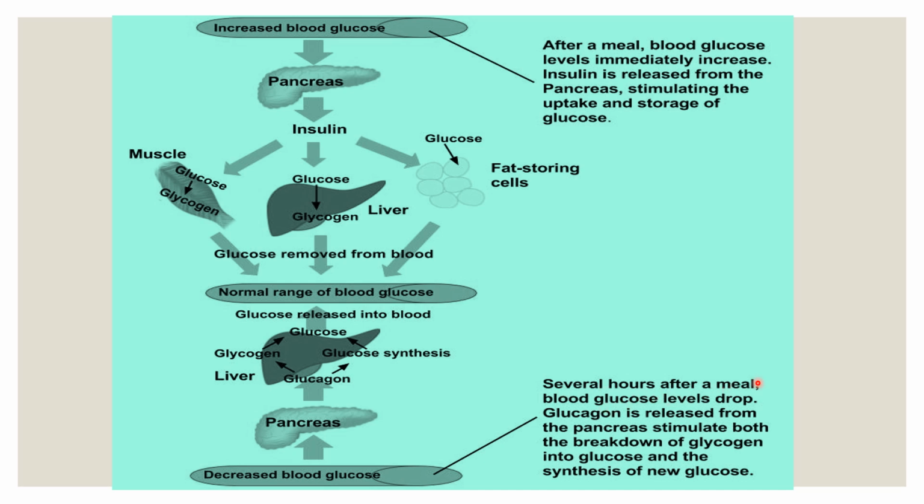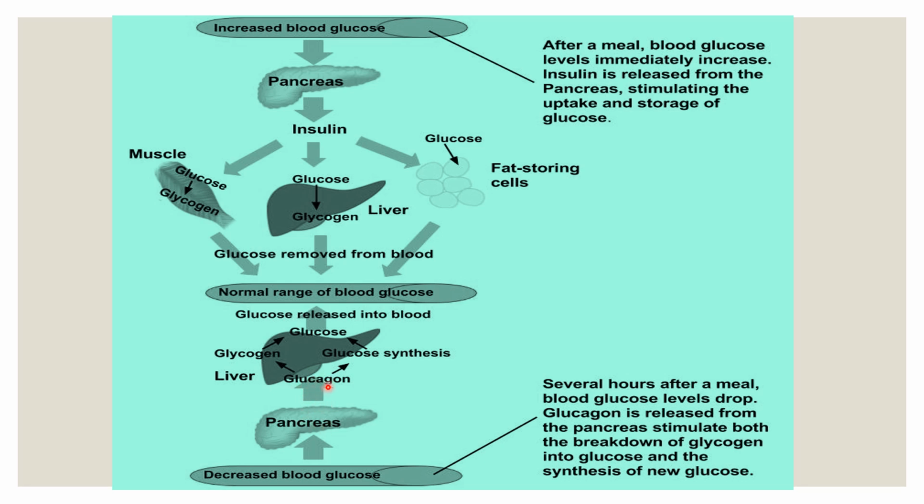In conditions of fasting, or several hours after a meal, the blood glucose level drops and glucagon released from the pancreas stimulates both the breakdown of glycogen into glucose and the synthesis of new glucose. So you see it here. Once the concentration of glucose in the blood decreases, that stimulates the pancreas to release glucagon, which is the antagonist hormone to insulin.